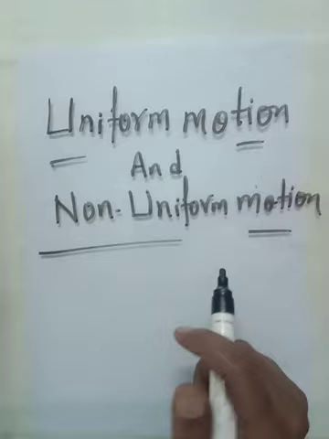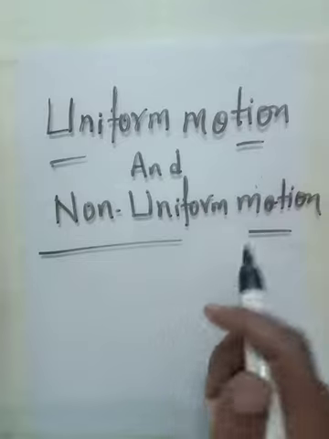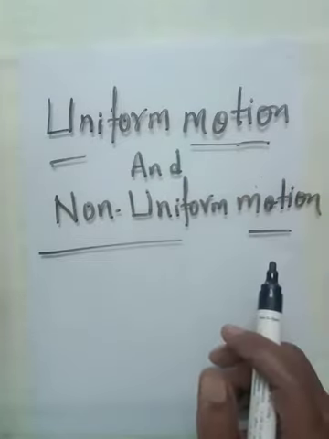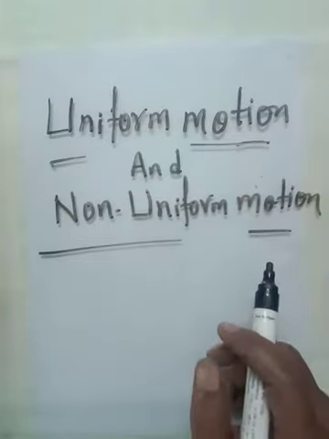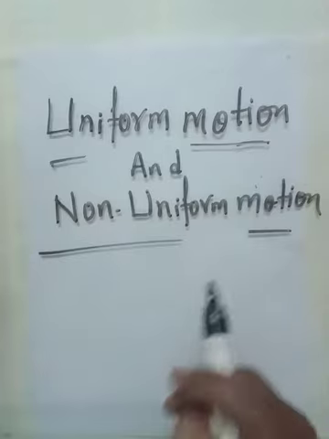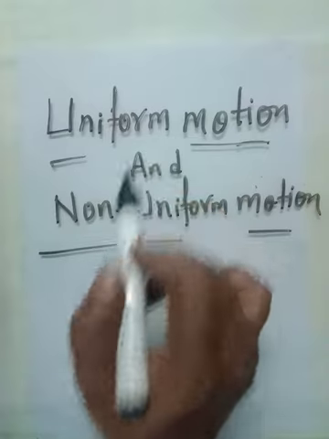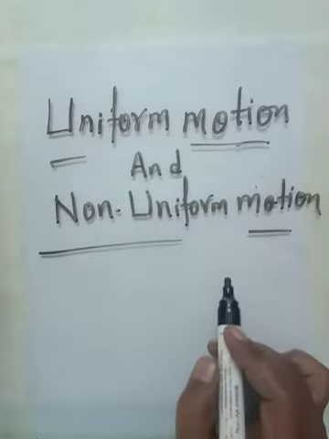Hi friends, in this video I will explain uniform motion and non-uniform motion. What is uniform motion and non-uniform motion? Before that, I have explained what motion is: the movement of a body from its initial position is known as motion. So here we will know that there are two types of motion, that is uniform motion and non-uniform motion.